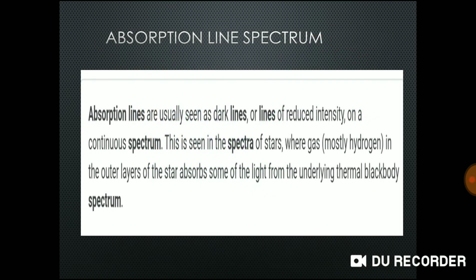Now see the absorption line spectrum. Absorption lines are usually seen as dark lines, or lines of reduced intensity, on a continuous spectrum. This is seen in the spectra of stars, where the gas, mostly hydrogen, in the outer layer of the stars absorbs some of the light from the underlying thermal black body spectrum.